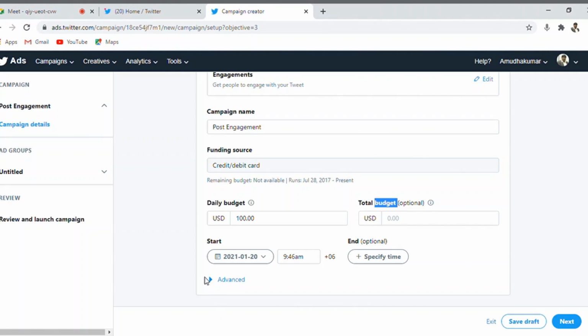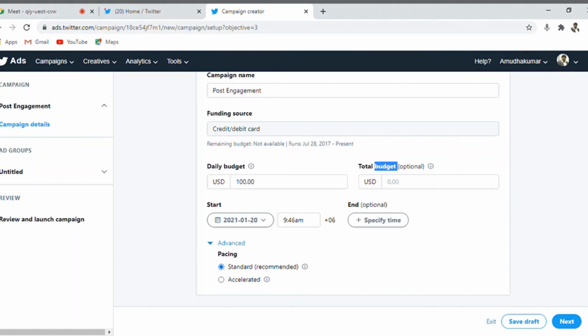When we explore the advanced concepts, there is the standard pacing. You want to show your advertisement to the people frequently, evenly split throughout the whole day, or within a shorter period of time. As told already, the total budget is defined when we have an end date, and we run an advertisement campaign with an end date when we have a limitation with respect to timing.